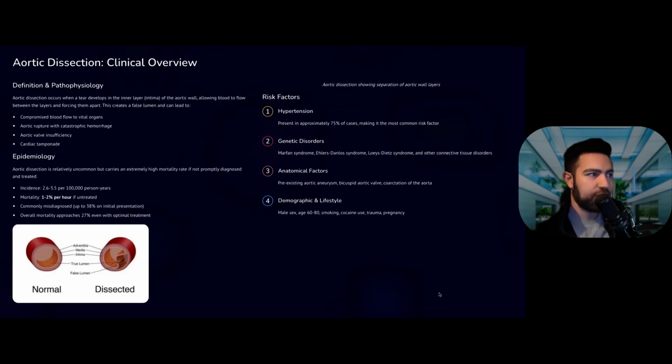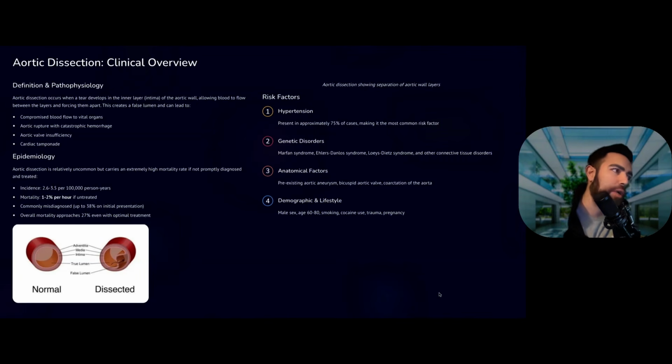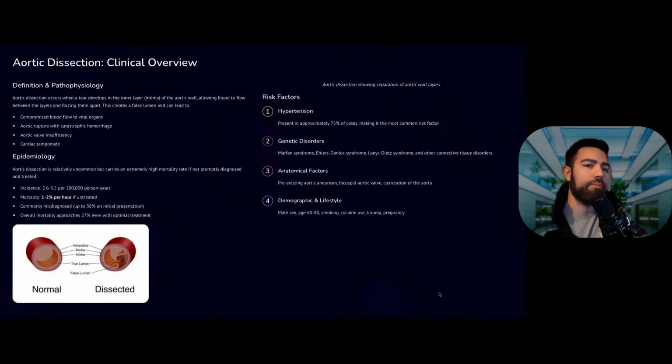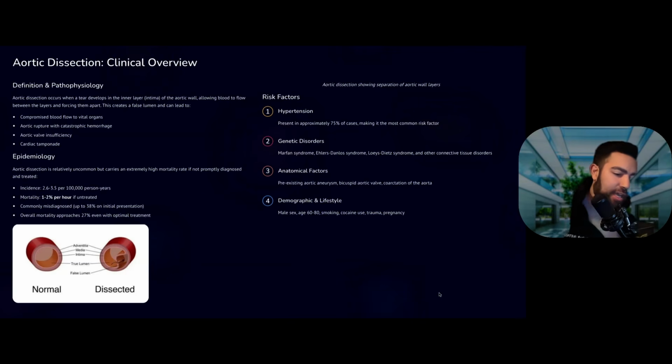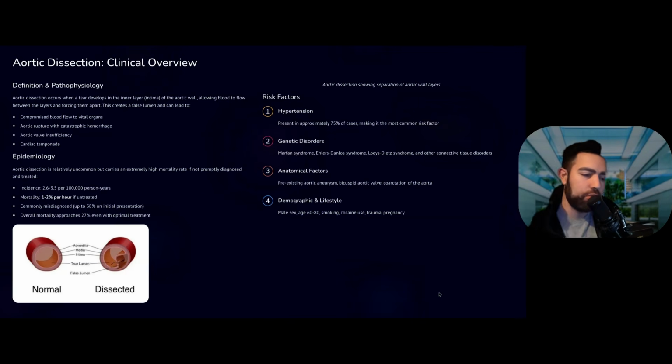How does aortic dissection occur? It's a tear in that intimal layer, in the inner layer, which allows the blood to flow into the wall and the layers, separating them, creating a false lumen that can then expand. And within that false lumen, a lot of things can go wrong. You can get clots, or you can have it rupture. Or you can have it expand basically to create a cardiac tamponade. And if somebody is having a hemorrhagic cardiac tamponade and the physicians don't know and actually try to needle decompress it, you could cause a patient to hemorrhage and die very fast.